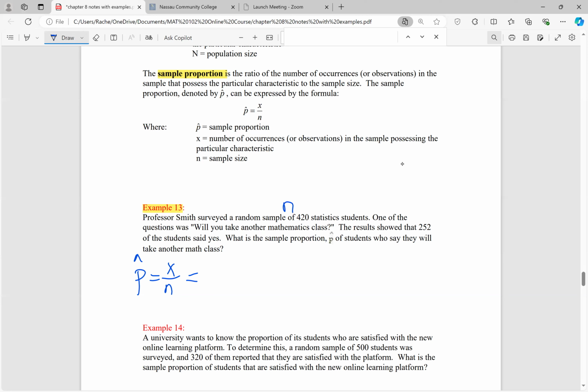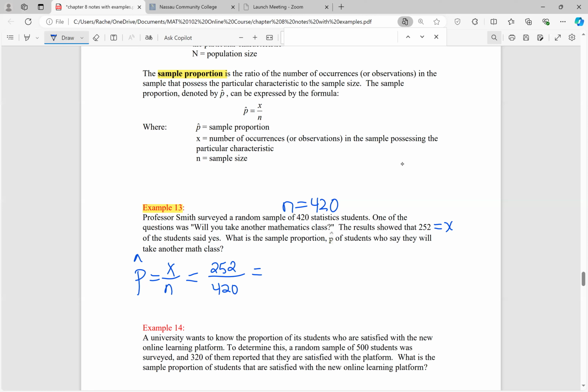So let's identify N equals 420. That's my sample size. And X equals 252, because that's how many possess this particular characteristic. So my sample proportion P hat is going to be 252 divided by 420.